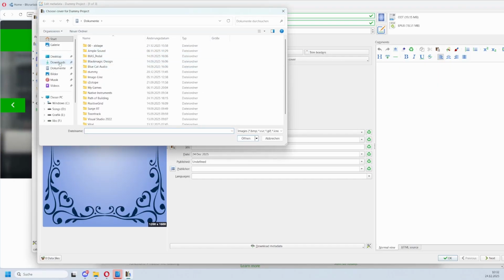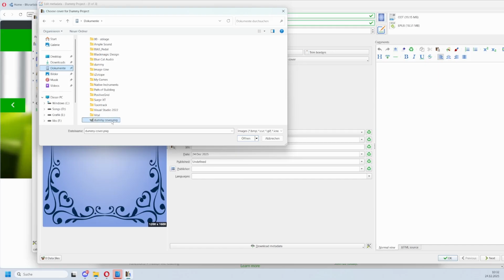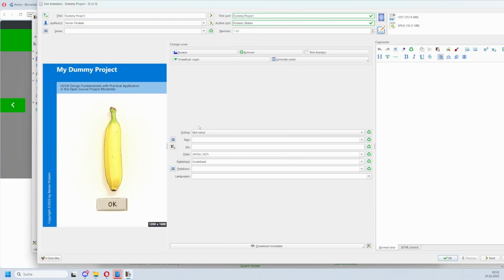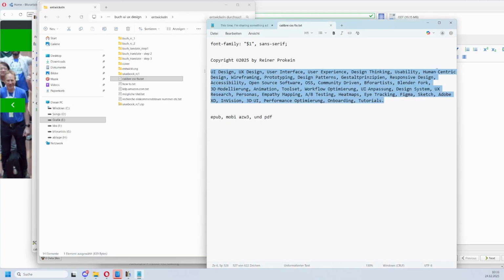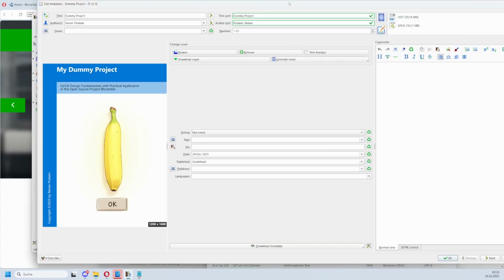Let's go to documents, have a look. Here's my cover. Then tags. I made me a special tag cloud. One moment. That's all the tags that I have. Let's copy it and paste it over. This ID here is the ISBN number, but we don't have any.